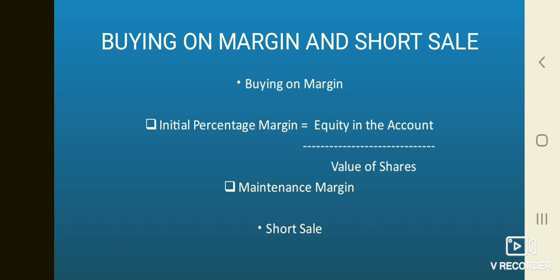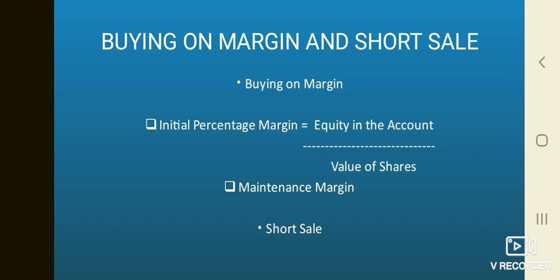Your equity in the account becomes 5,000 and the percentage margin becomes rupees 5,000 upon 20,000, which comes to 25%. Let us also substitute this case into the formula: 5,000, which is the remaining equity in the account, and rupees 20,000, the value of the shares. If the value of the shares falls below rupees 15,000, your equity in the account would turn negative.